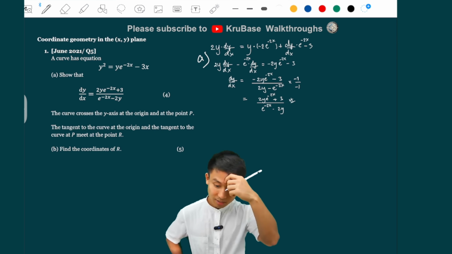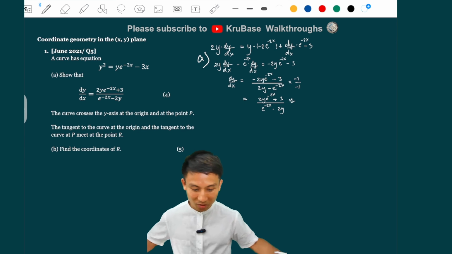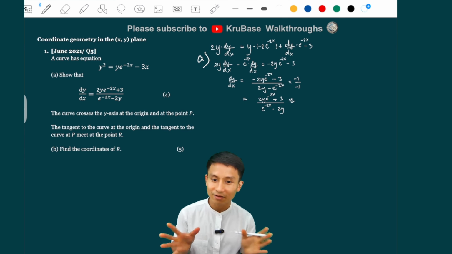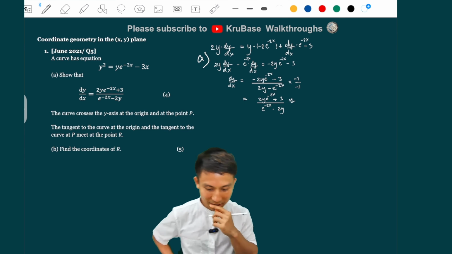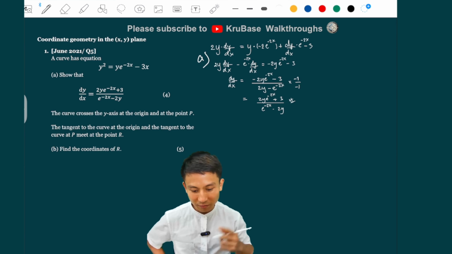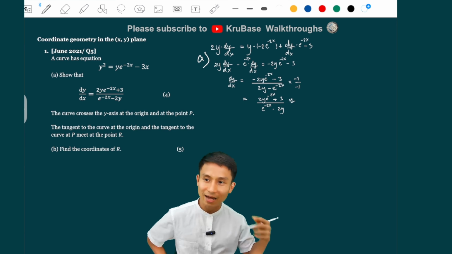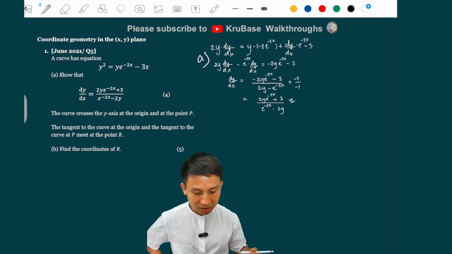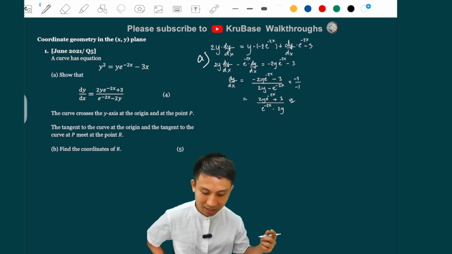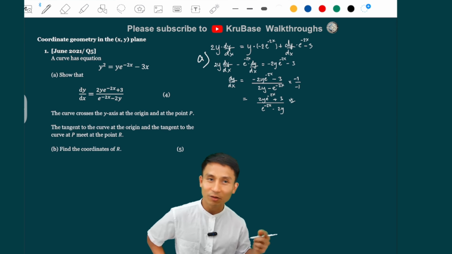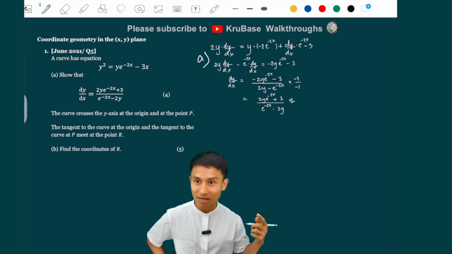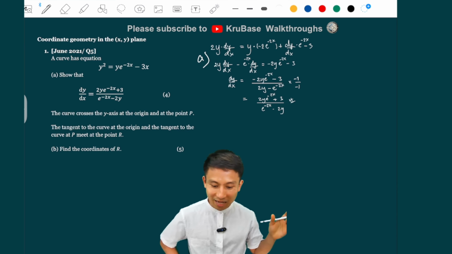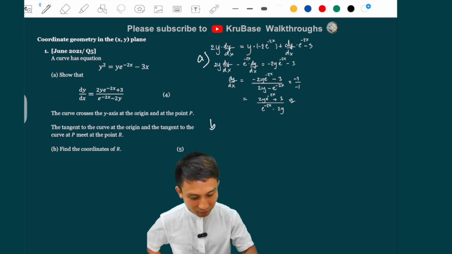So part B: the curve crosses the y-axis at the origin and at point P. The part A is kind of fine, but the part B here might be more difficult, yeah? The curve crosses the y-axis at the origin and at point P. And then later it says the tangent to the curve at the origin and the one at point P meet at point R. And then we want to find where they meet, basically, right? But we don't have any idea about point P yet. So we're going to find point P first.